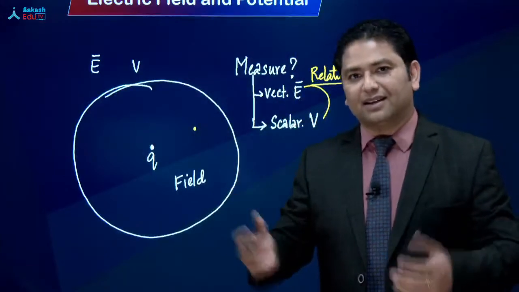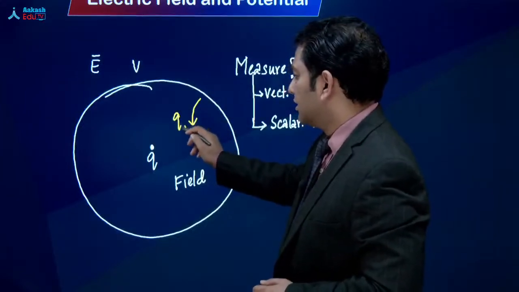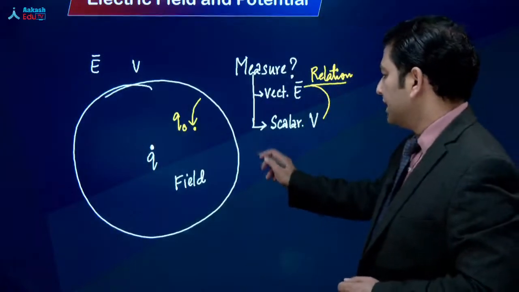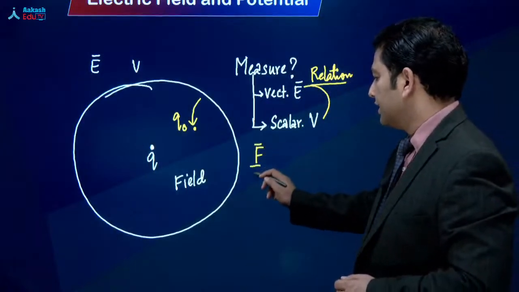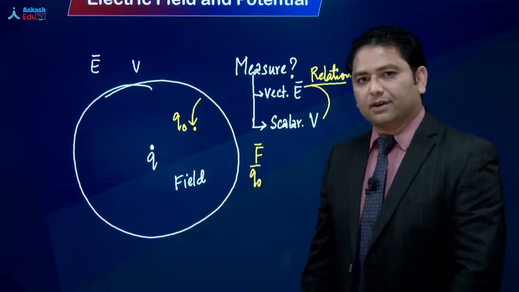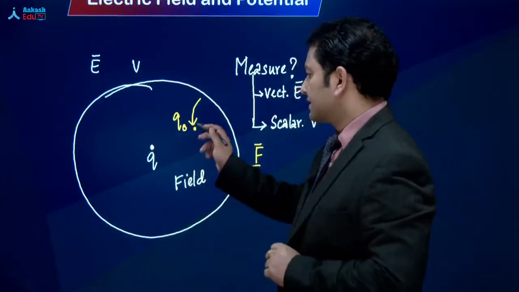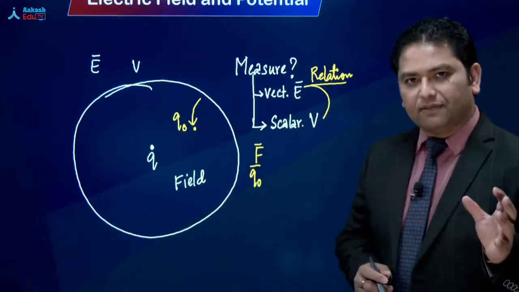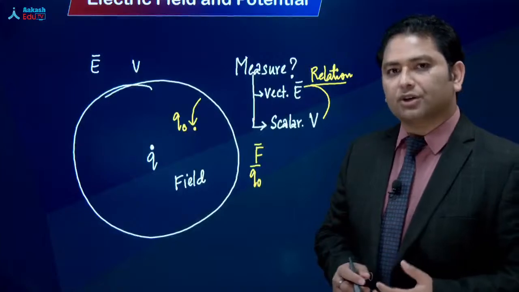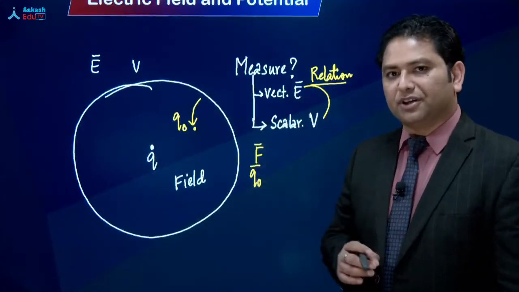तो हम क्या करते हैं? इस given point पे we place a point charge, to be precise, we place a test charge, and the force experienced per unit test charge, that will be the electric field at this given point. You get my point? Let me repeat it again. इस given point पे we place a test charge, and the force experienced per unit test charge, that will be the electric field at that given point.